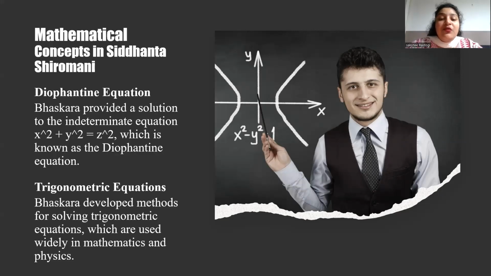Conjunctions of the planets with the fixed stars. He provides methods for predicting conjunctions of the planets with the fixed stars. The path of the sun. He explained how to calculate the path of the sun in the sky.